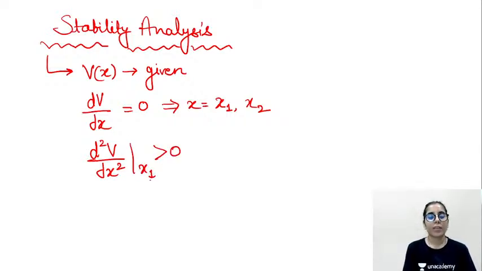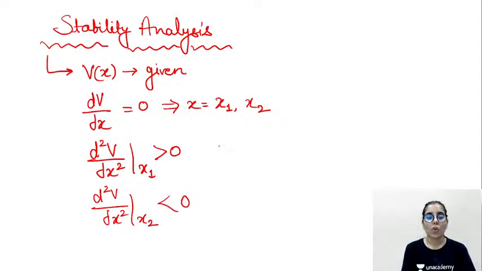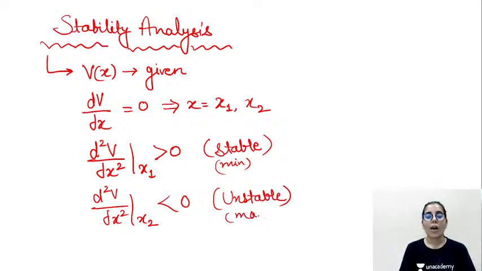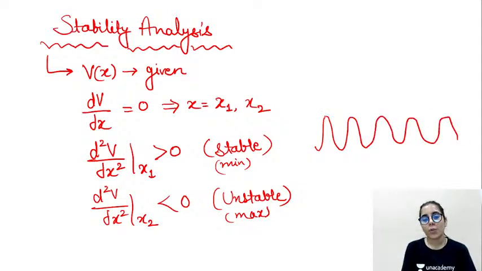I may get it greater than 0, but at the same time the second condition we can have is that maybe at the second point, x2, we will have this less than 0. Greater than 0 means what? Greater than 0 means it's the stable equilibrium point, or we can call it the minima. At the same time, if I consider less than 0, it means it's an unstable equilibrium point, which means it's maxima. How can you understand this part? Look at this. If this is the type of graph you have, these points are maxima, this is minima, maxima, minima, maxima, minima, maxima, minima.